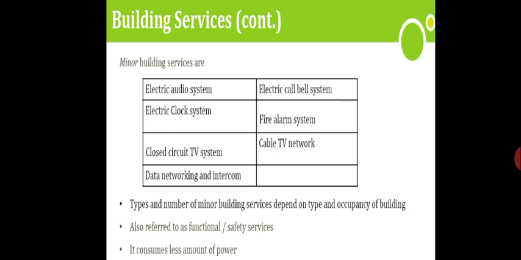These are all the minor building services: the alarm system, CCTV, TV connection, the electric clock system, then data networking and intercom.